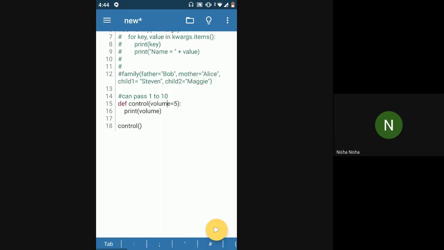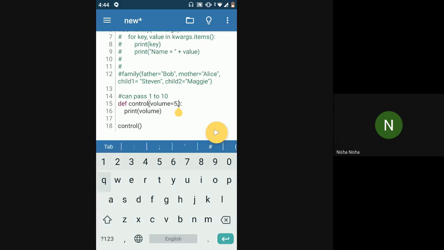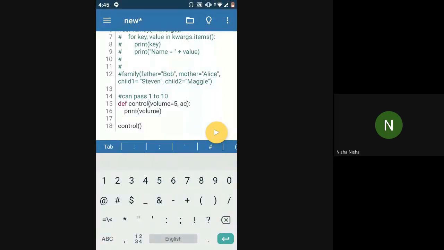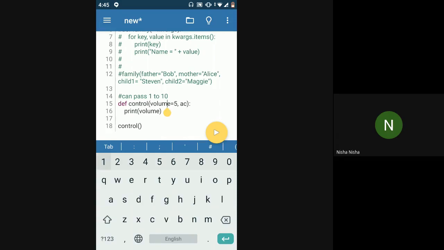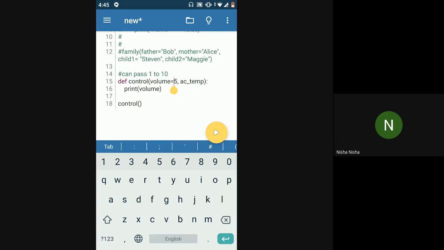And if I have multiple parameters, one is volume and the second, I don't know what else, maybe AC control. This might be a control for your car where you have a radio volume and an AC temperature as well. Whether to have a default value associated with a parameter or not is very independent. You can have one parameter with a default value and the other one without any default value. So even that is cool.